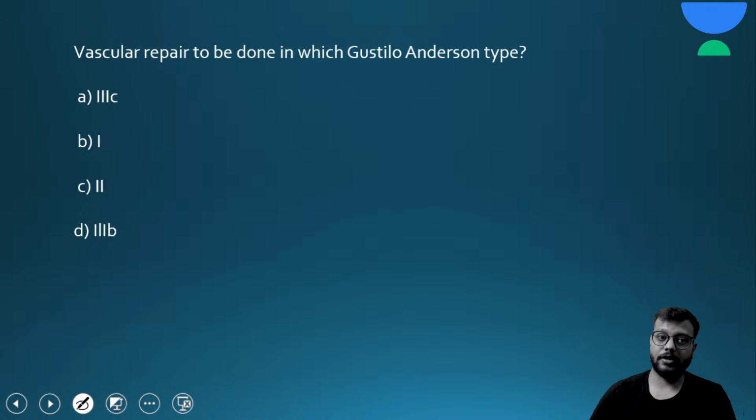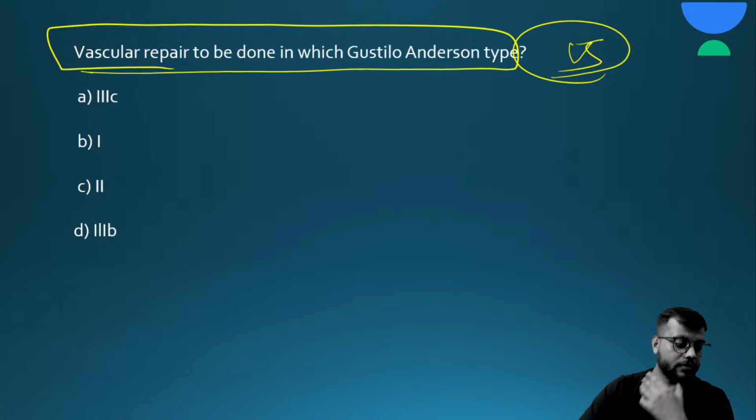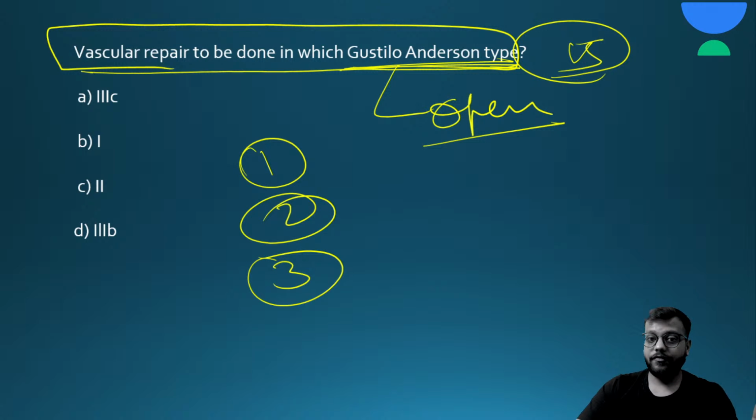Now next question, vascular repair to be done in which Gustilo Anderson type? Here I have 15 seconds. Okay, so vascular repair, सबसे पहले Gustilo Anderson type is for the open injuries. It is divided into three types. If the wound is clean and less than 2 centimeter, that is type 1.